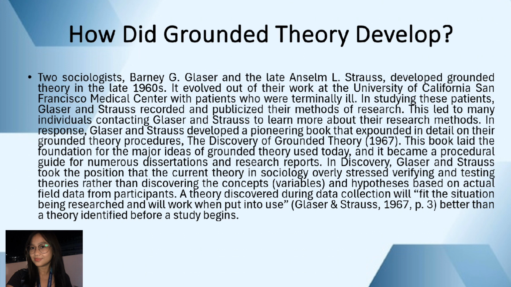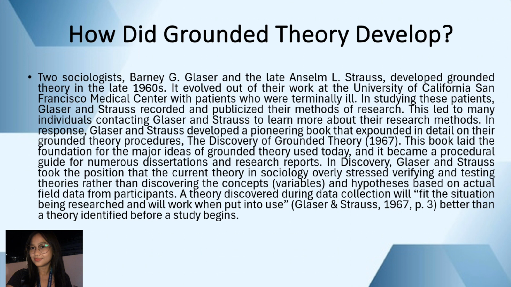How did grounded theory develop? Two sociologists, Barney G. Glaser and the late Anselm L. Strauss, developed grounded theory in the late 1960s. It evolved out of their work at the University of California, San Francisco Medical Center with patients who were terminally ill.